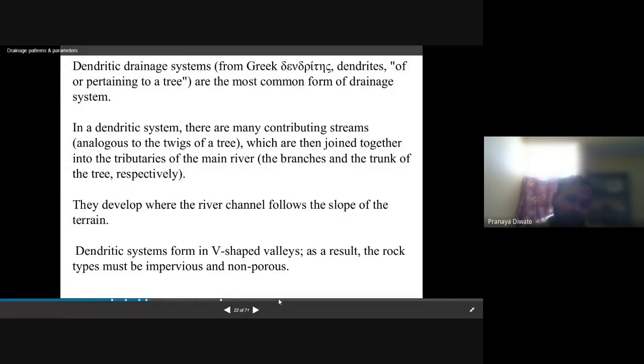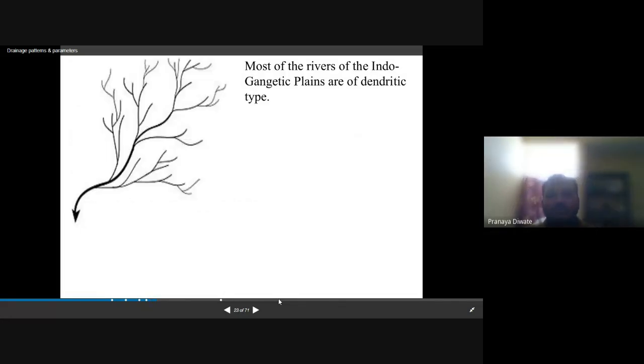They develop where the river channel follows the slope of the terrain, and the rock type must be impervious and non-porous. If you want to take an example in India, most of the rivers in the Indo-Gangetic plain follow a dendritic pattern.